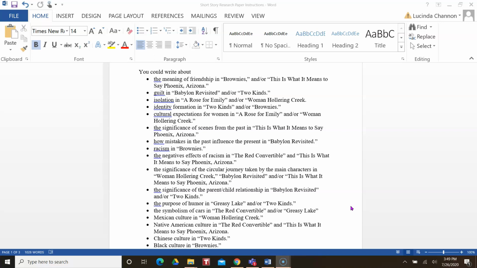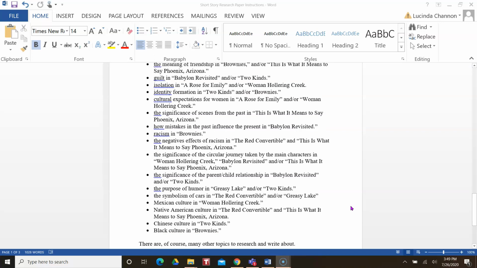Racism in Brownies, or the negative effects of racism in Brownies and The Red Convertible. This Is What It Means to Say Phoenix, Arizona. The significance of the circular journey taken by the main characters in Woman Hollering Creek, Babylon Revisited, and This Is What It Means to Say Phoenix, Arizona. The significance of the parent-child relationship in Babylon Revisited and Two Kinds. The purpose of humor in Greasy Lake and Two Kinds. The symbolism of cars in The Red Convertible and Greasy Lake.